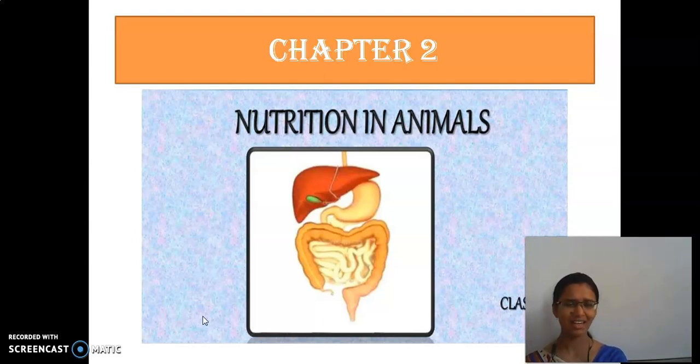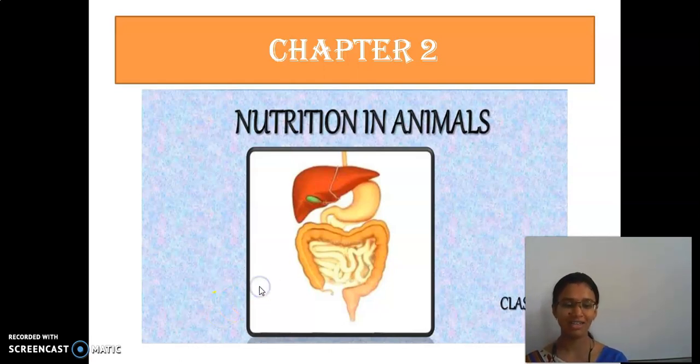If we take that, we are able to get energy. So, the taking in of nutrients, that is the food, digesting it and utilizing it for various purposes like doing work and energy, is called nutrition. So, nutrition in animals is how the animals digest the food.